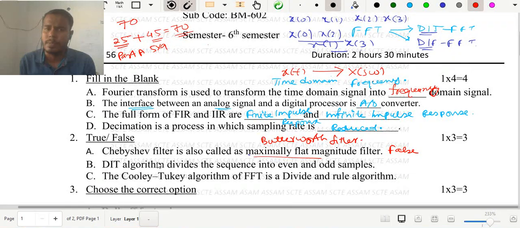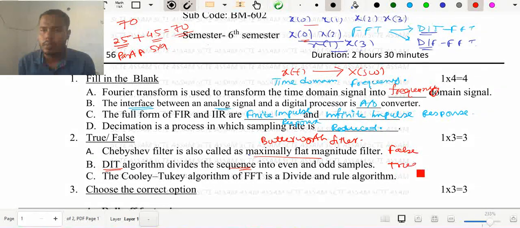even and odd samples. This is true because I have already discussed the DIT algorithm, that is nothing but decimation in time. So decimation means dividing a sequence into odd and even. You already have known this odd and even part. Okay, so this is again true.